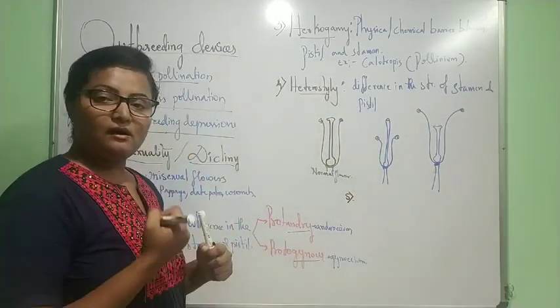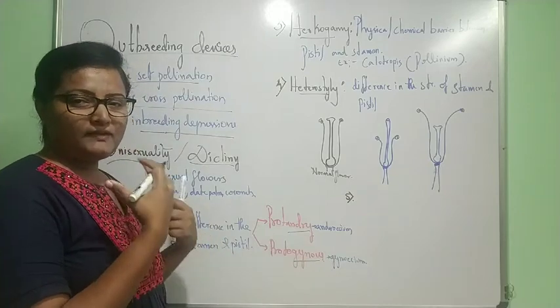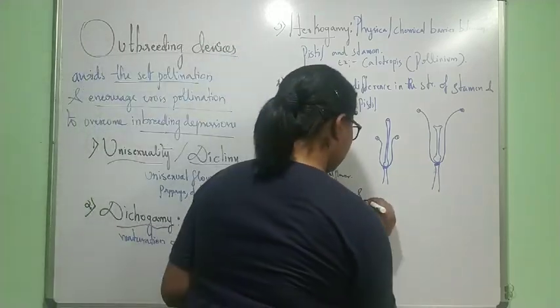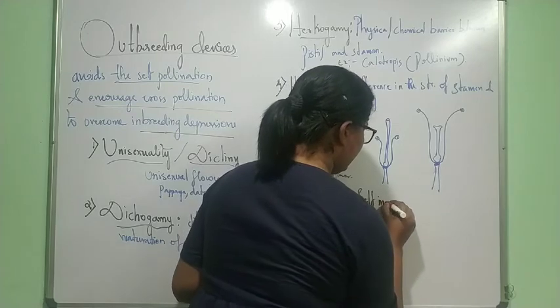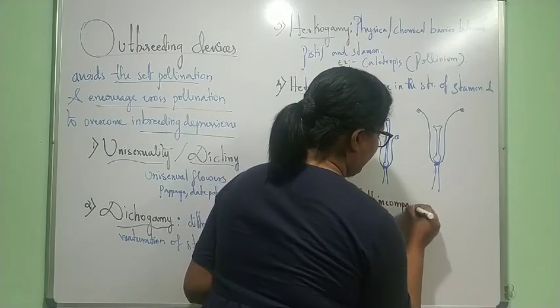So next barrier, or we can call it a device, is self-incompatibility.